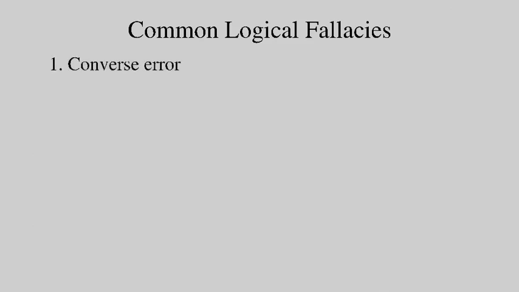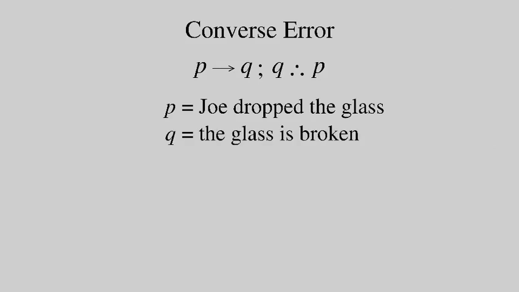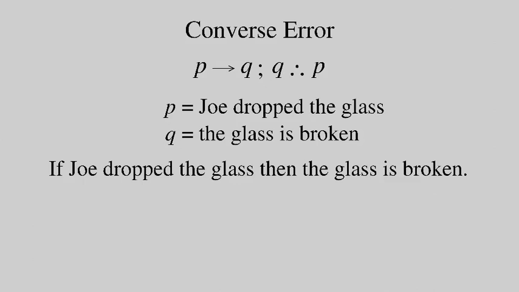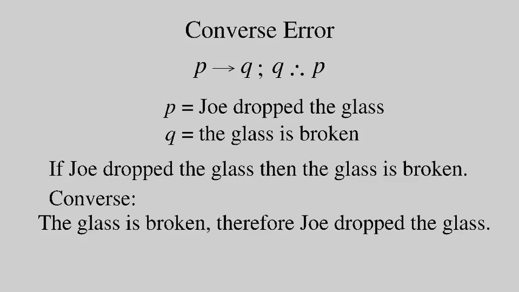The first fallacy on our list is the converse error. It has a symbolic form like this. We read the left side as the statement, if P, then Q. The right side is the converse of the statement, and we read it as Q, therefore P. As an example, suppose P equals Joe dropped the glass and Q equals the glass is broken. Then, we would read the statement as, if Joe dropped the glass, then the glass is broken. The converse would read, the glass is broken, therefore Joe dropped the glass.